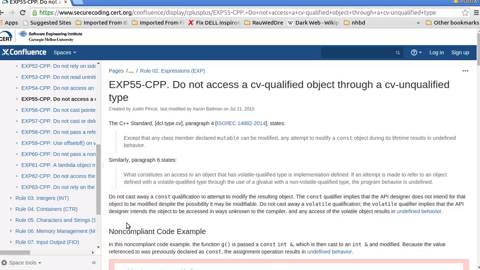Today we learn about a secure coding rule. The rule number is EXP55-CPP. The rule says that do not access a CV qualified object through a CV unqualified type. C stands for const qualifier and V stands for volatile qualifier.